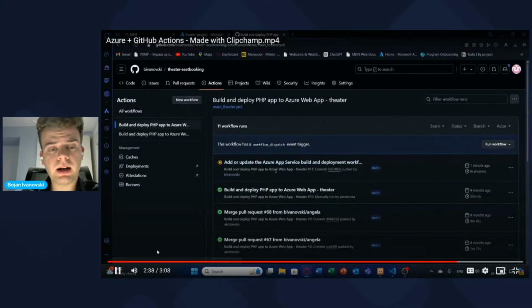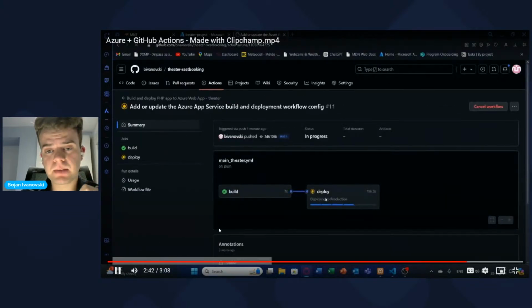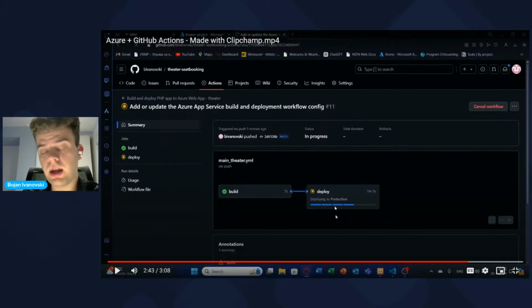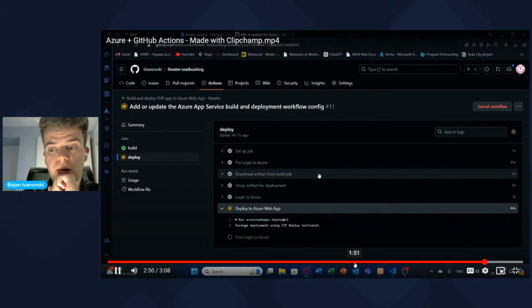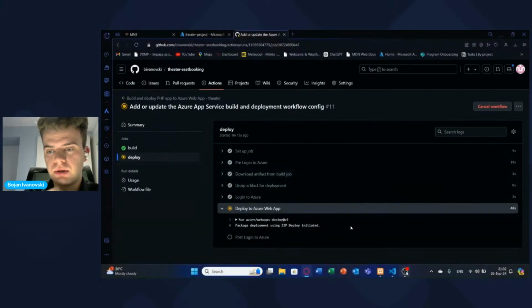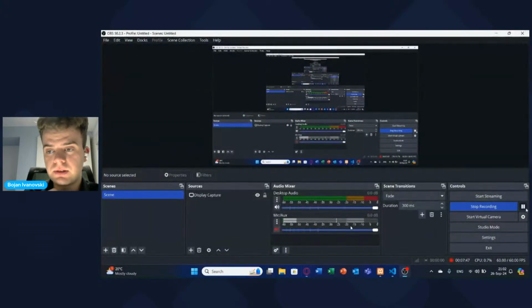And now I have fast forwarded to the last part of the job, which is deploy, and it says deploying to production, which means it deploys it to Azure. And after some time, you can see it takes some minutes. Now I will just fast forward it, so as not to waste any more time, and to see that this is successful.